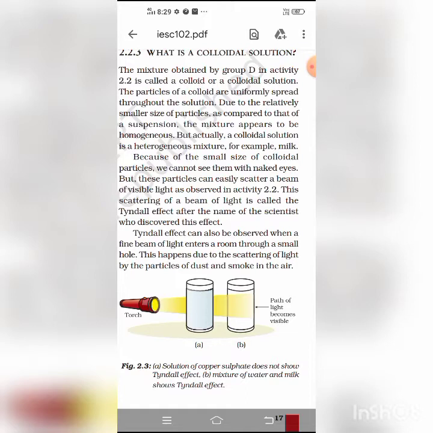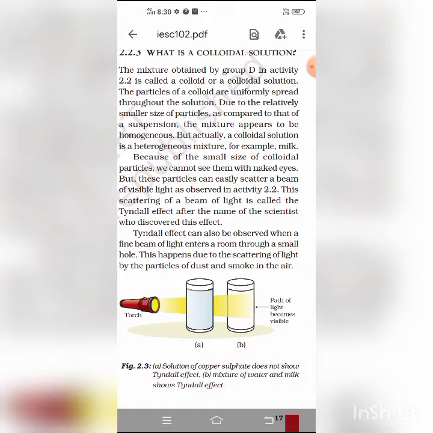For a true solution, we have solute and solvent. For a colloidal solution, the substance we call the solvent in a true solution is called the dispersion medium, and the particles we call solutes are called the dispersed phase or colloidal particles. Clear? The size of colloidal particles is not visible to the naked eye.